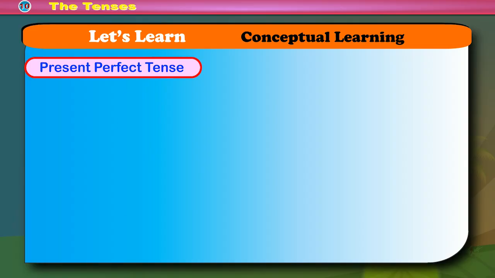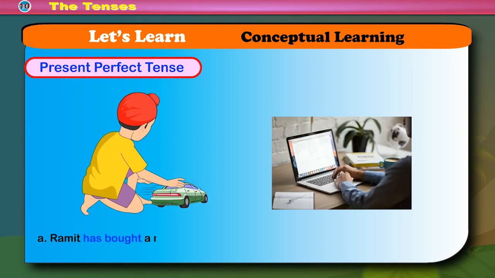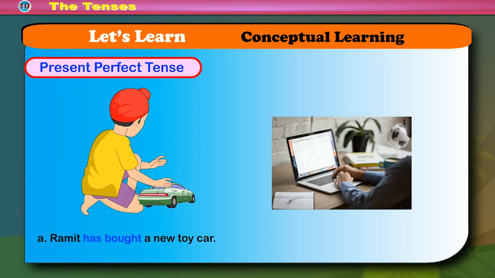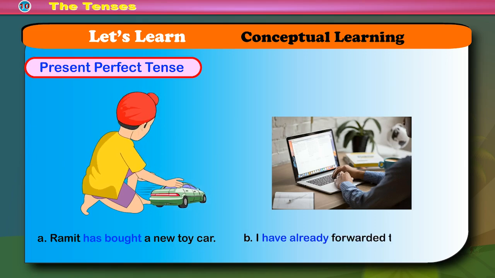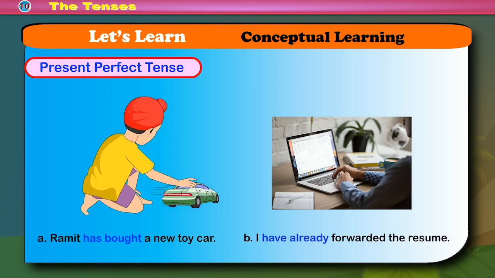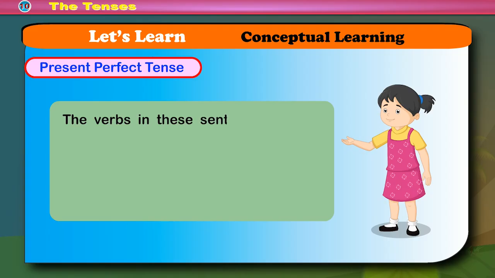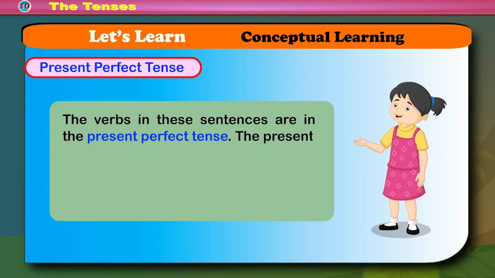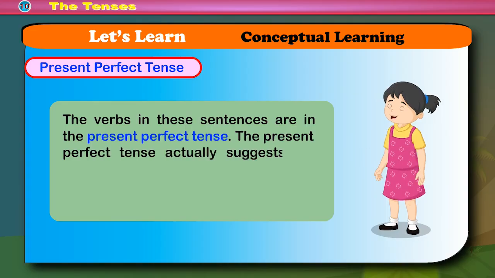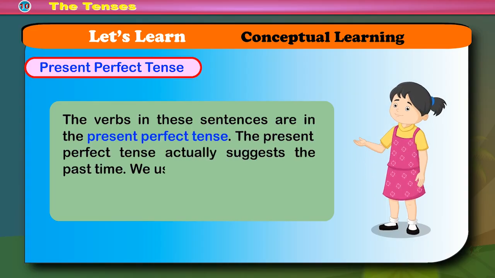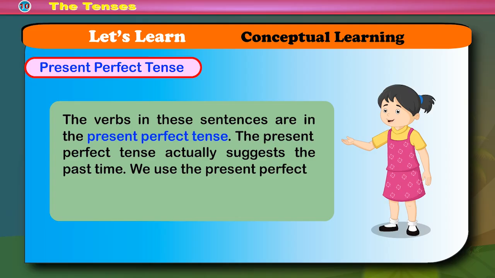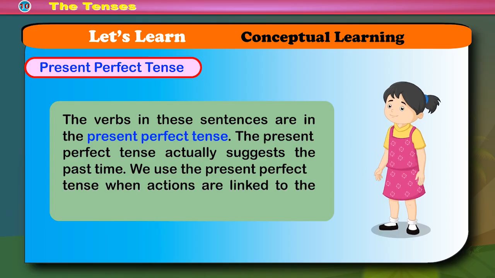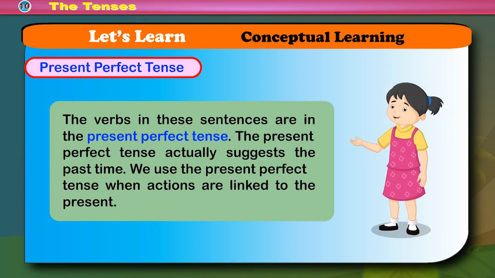Present perfect tense. A. Ramit has bought a new toy car. B. I have already forwarded the resume. The verbs in these sentences are in the present perfect tense. The present perfect tense actually suggests the past time. We use the present perfect tense when actions are linked to the present.